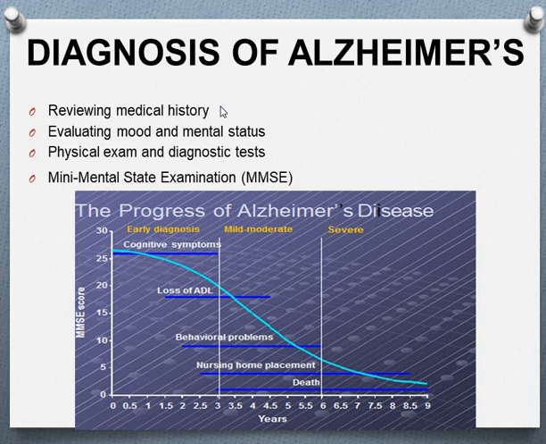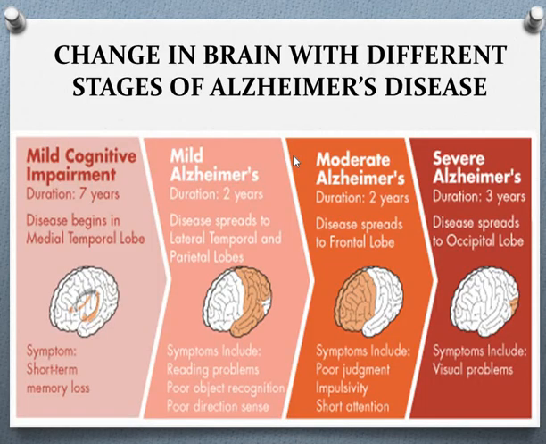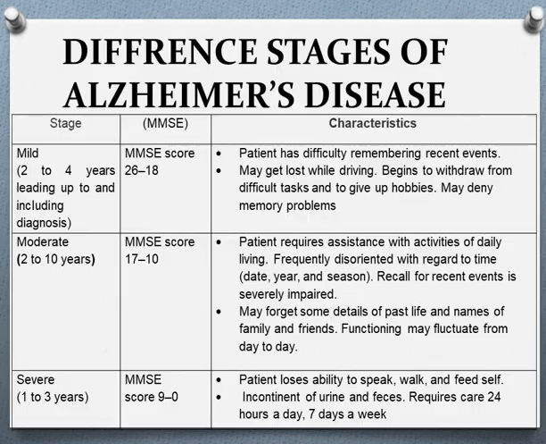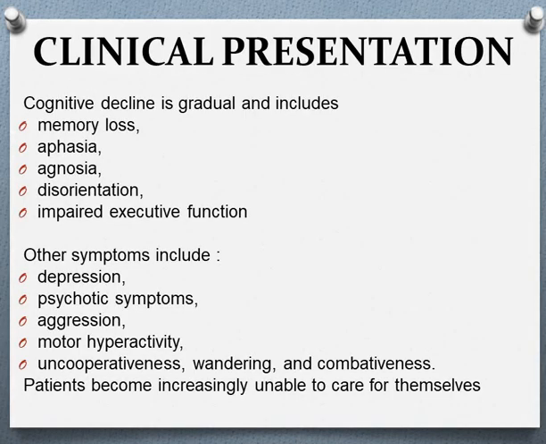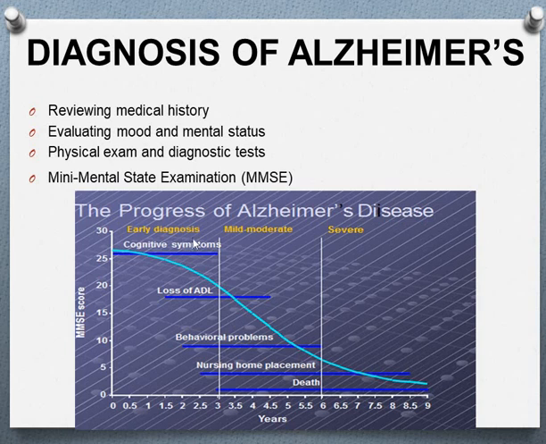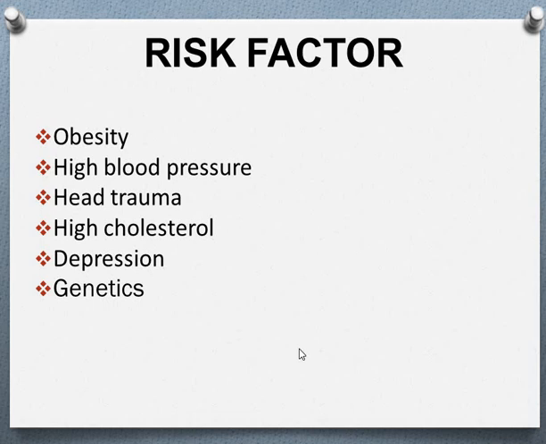This is the mini-mental state examination, which is shown in this chart. So this is the progress, how it happened. Last one is risk factors like obesity, high blood sugar, and head trauma.